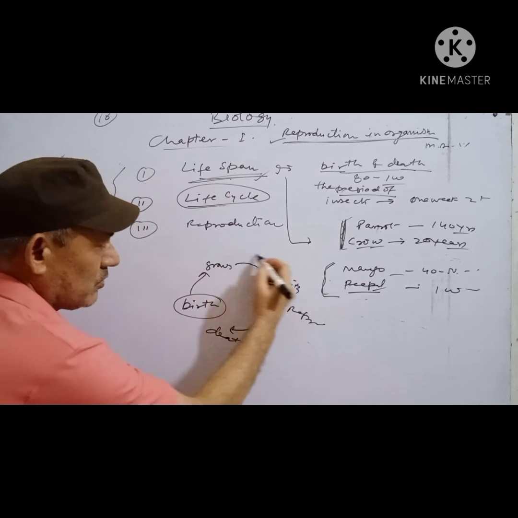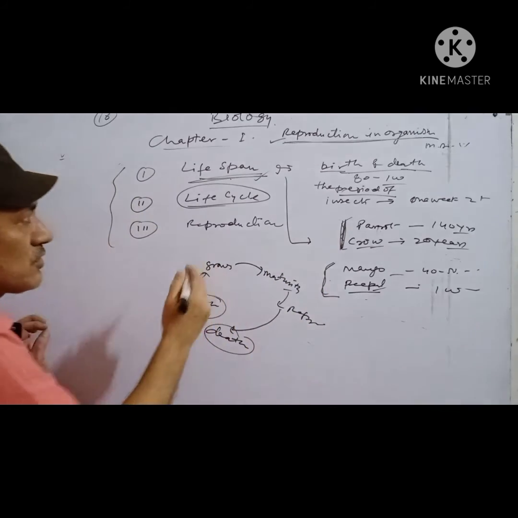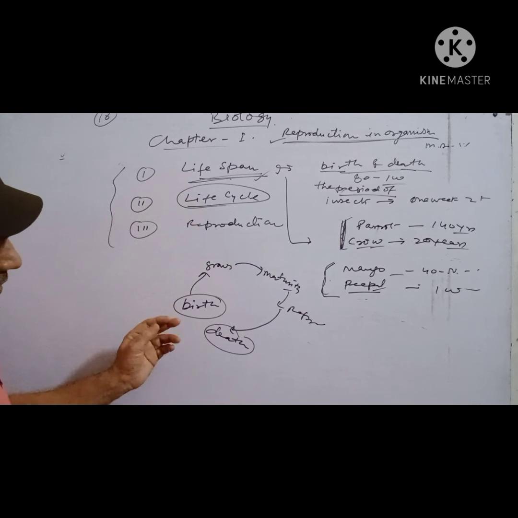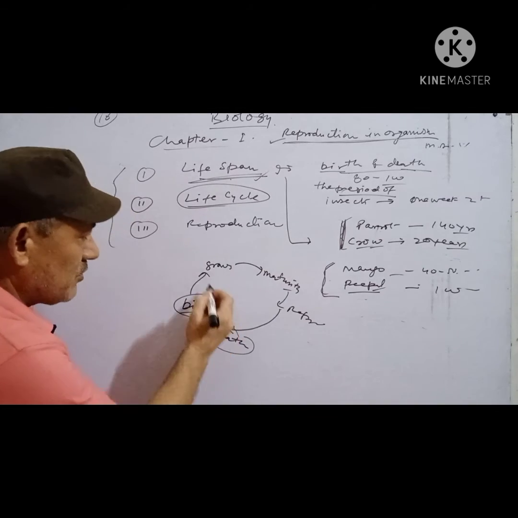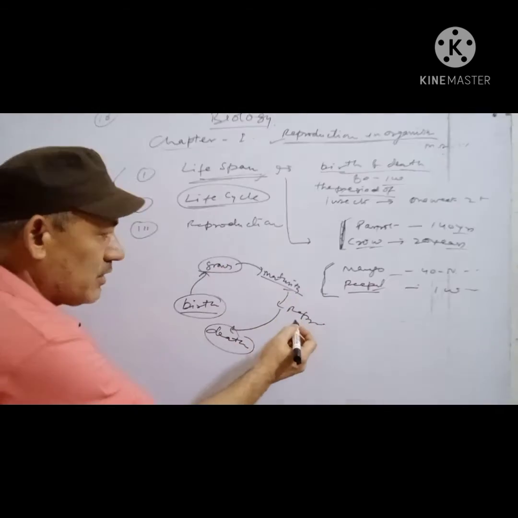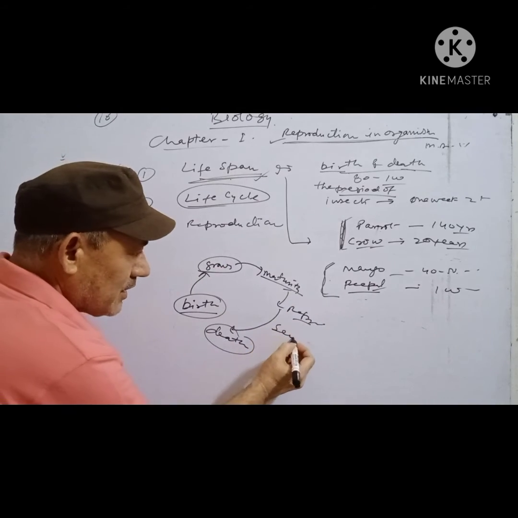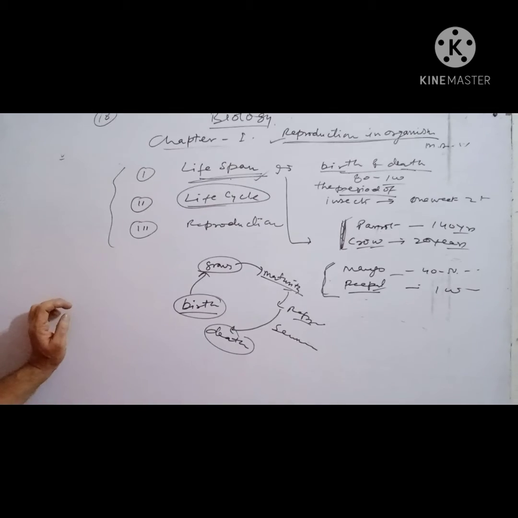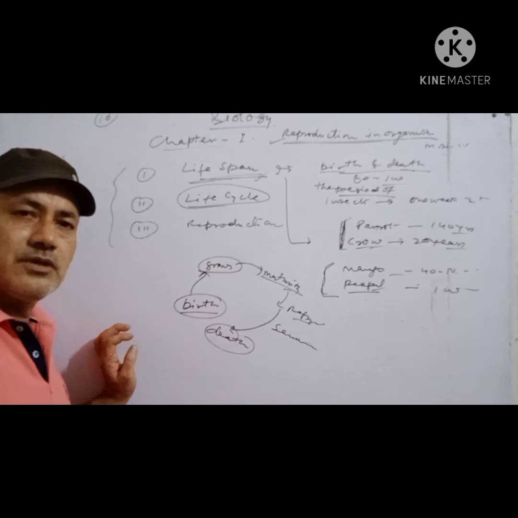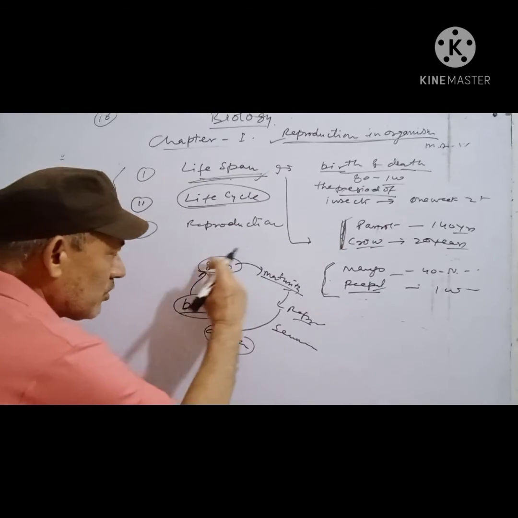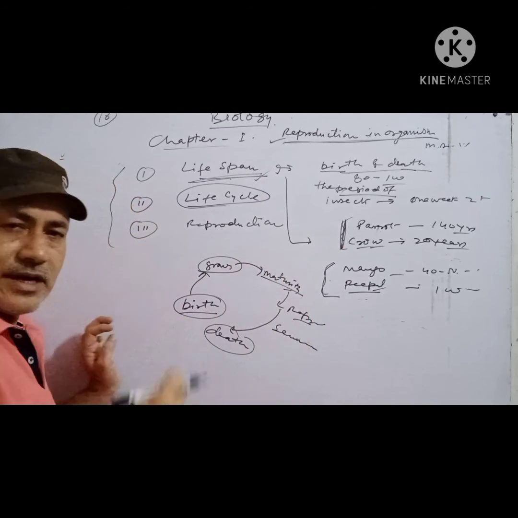From birth to death there are various steps. First of all, birth, फिर growth, maturity, reproduction, और ये आता है senescence, and after senescence, the organism is dead. This whole cycle is called life cycle.